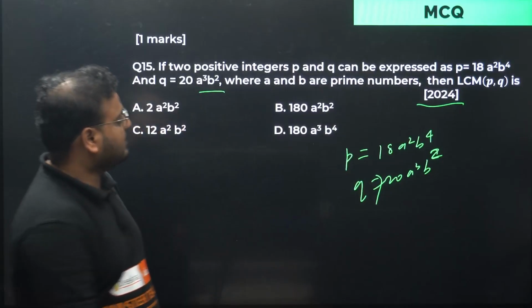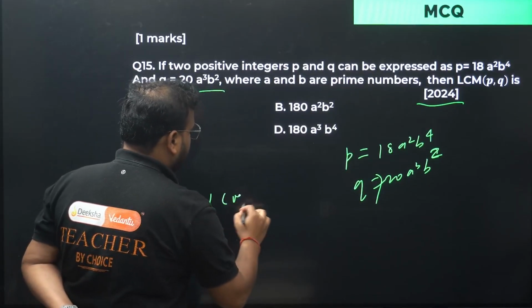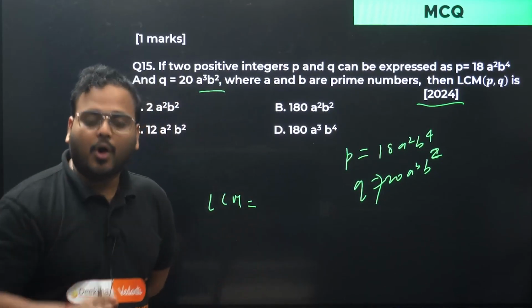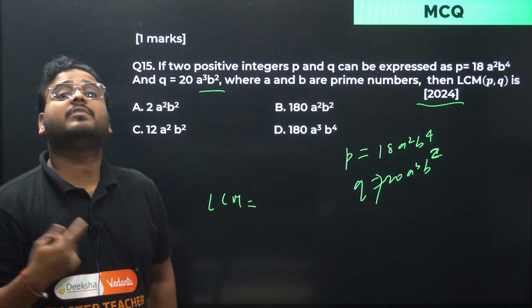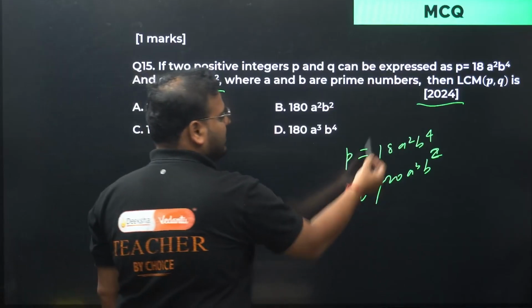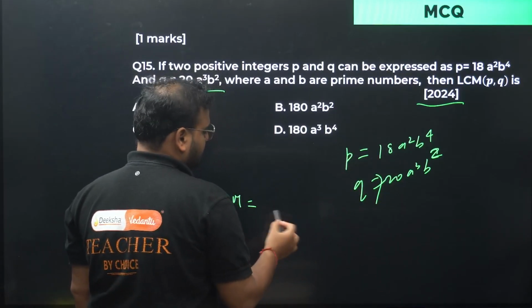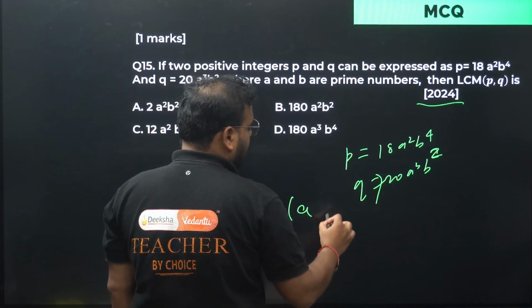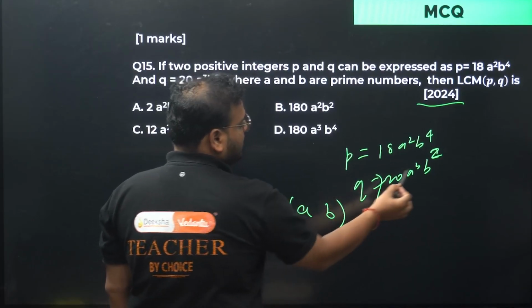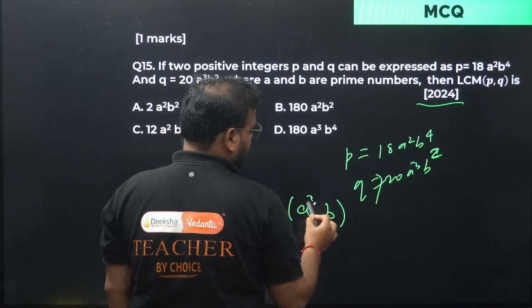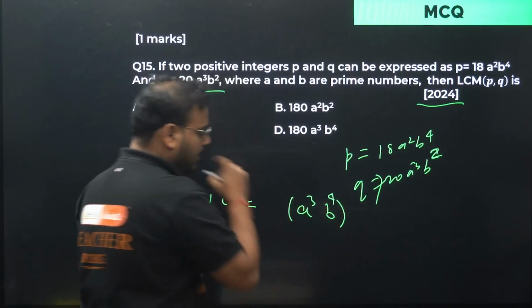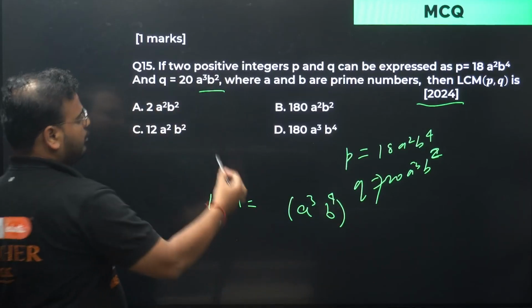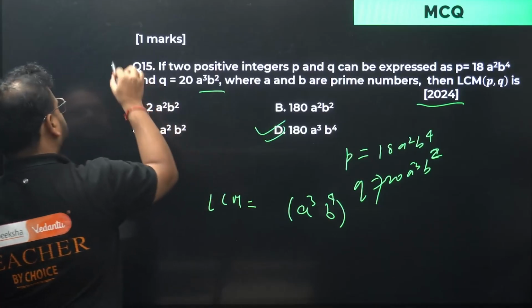What are they asking? LCM of P and Q. LCM is all the factors with their maximum powers. So forget about the numbers right now, we'll see the numbers later. Let's look at the variables. A and B, we have highest power of A is what? 3, right? A cube, and highest power of B is 4. A cube b 4. We have only one option, D.